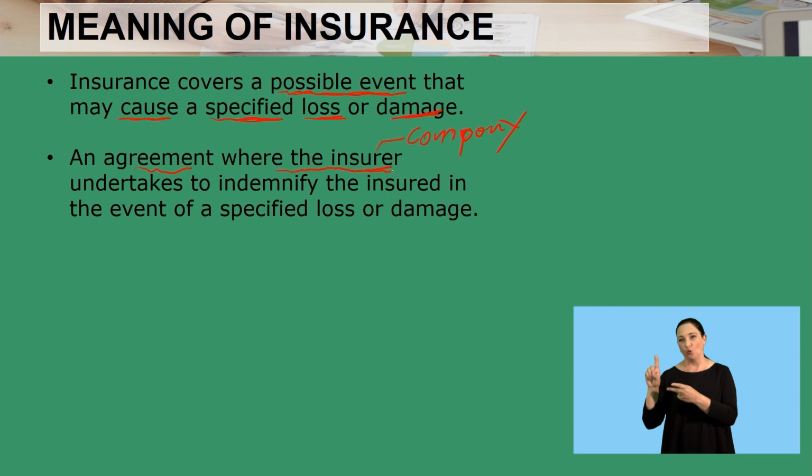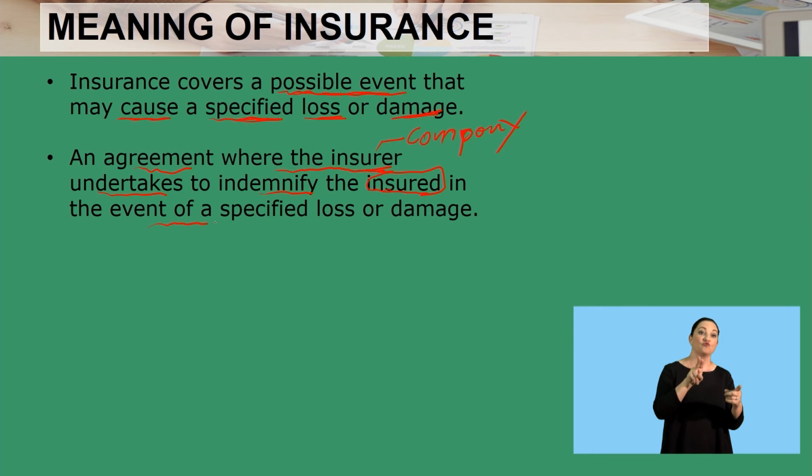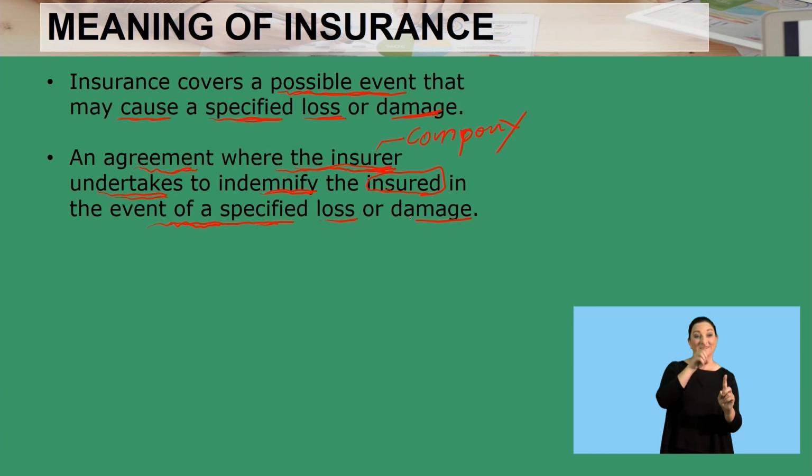The insured is an individual or the business that is taking the cover, in the event of a specified loss or damage. Remember, the term indemnify is to repay or compensate the insured in the event of a specified loss or damage. The specified loss would be in the agreement, which is the contract.